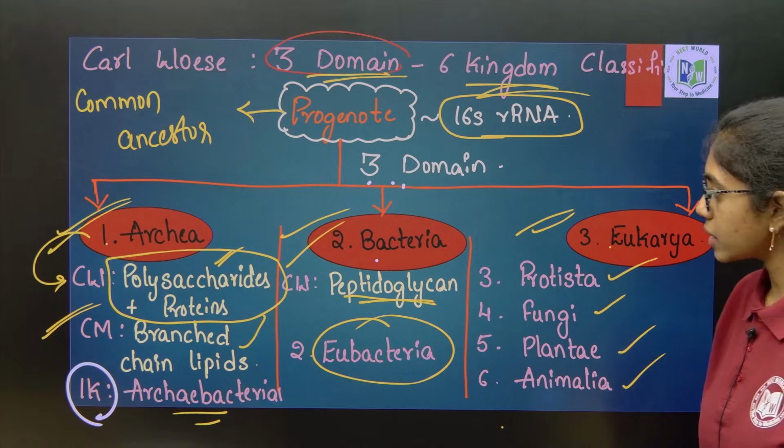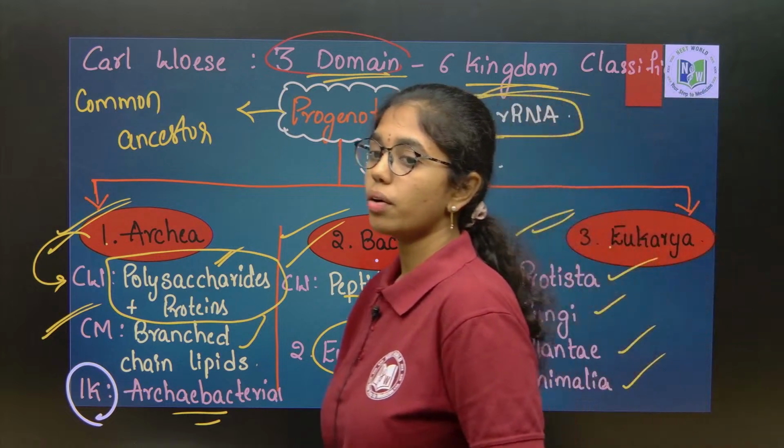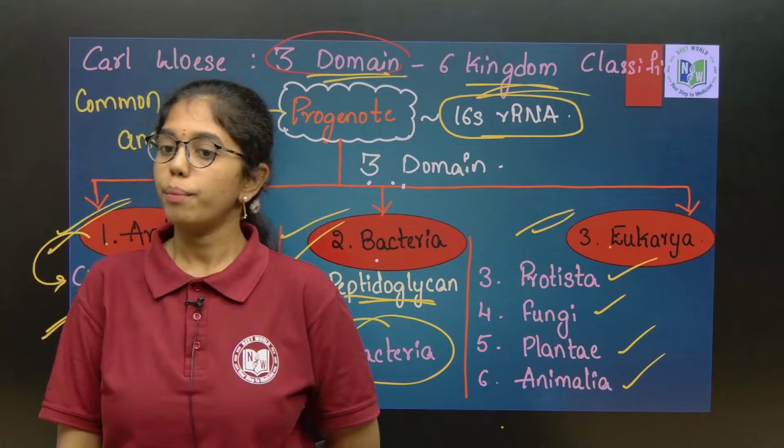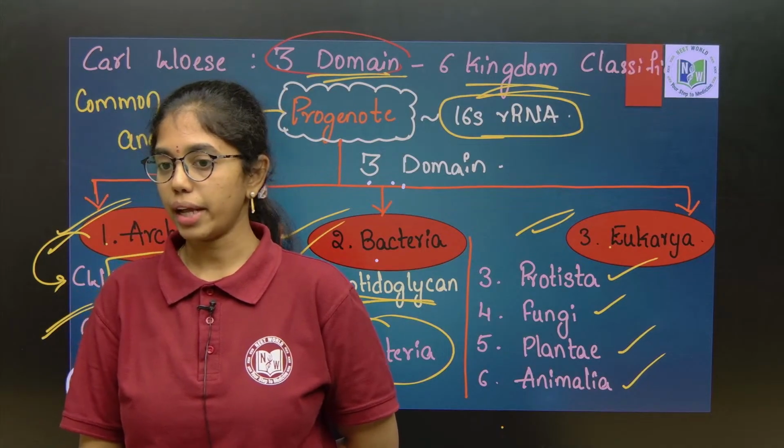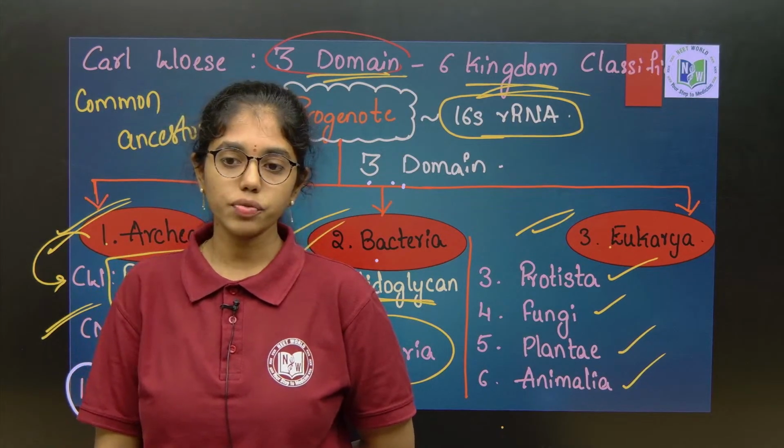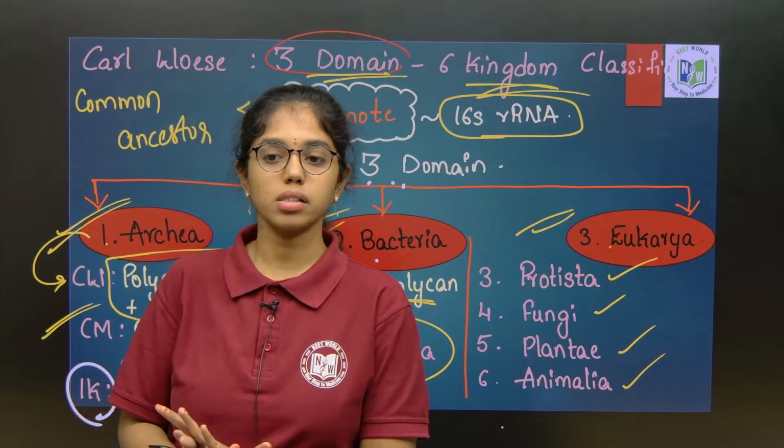So, in our next class we will be starting in detail with all the 5 kingdoms: Monera, Protista, Fungi, Plantae and Animalia. Okay. Till here it is fine now beta. So, that is all for today's class. See you tomorrow again.